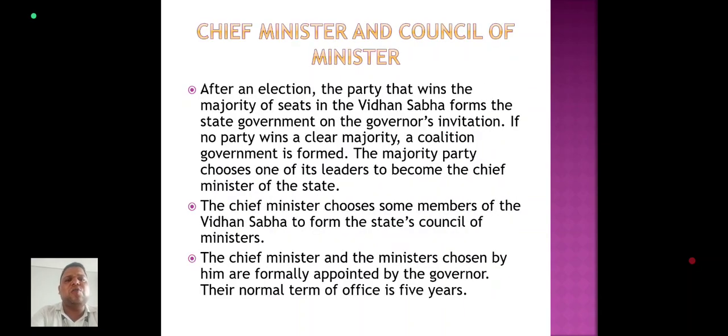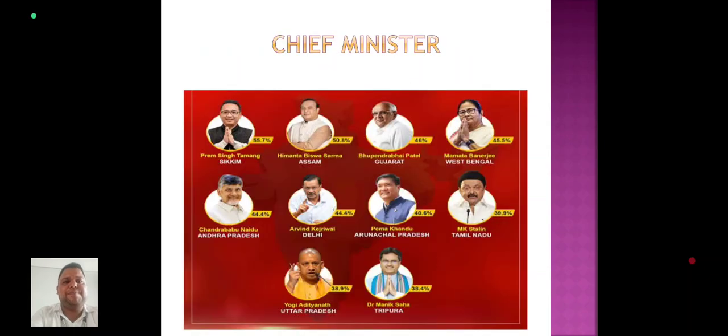The chief minister and the council of ministers: after an election, the party that wins the majority of the seats in the Vidhan Sabha forms the state government on the governor's invitation. If no party wins a clear majority, a coalition government is formed. The majority party chooses one of its leaders to become the chief minister of the state. The chief minister chooses some members of the Vidhan Sabha to form the state council of ministers, and the chief minister and the ministers chosen by him are formally appointed by the governor. Their normal term of office is 5 years.